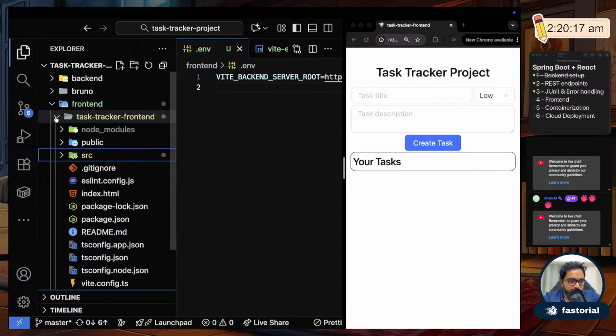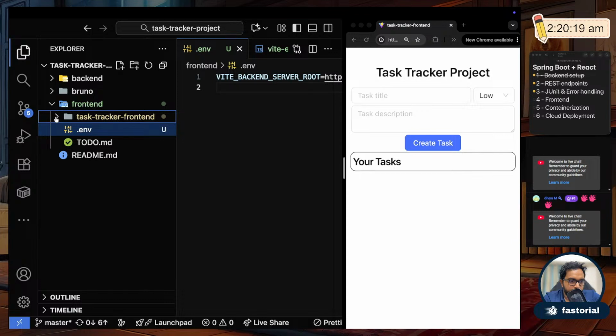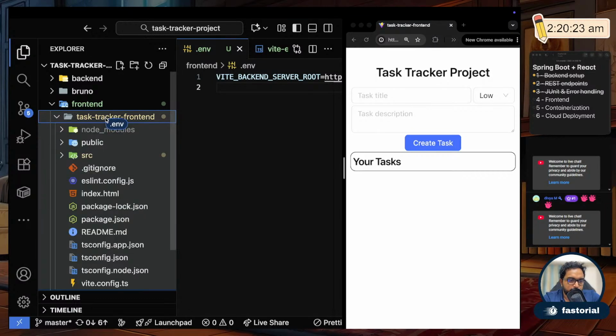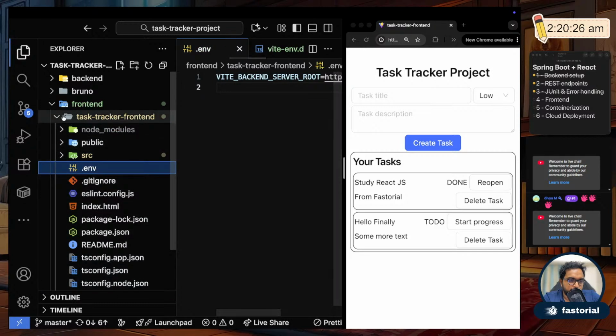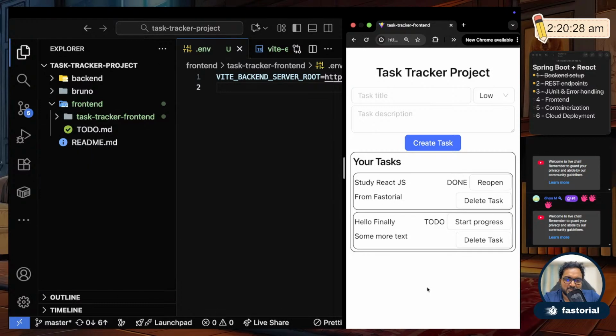So it's inside, it's okay. This is the problem. This should be inside the project root. Okay, if I move it here, it should work. Oh yes, it immediately came also.